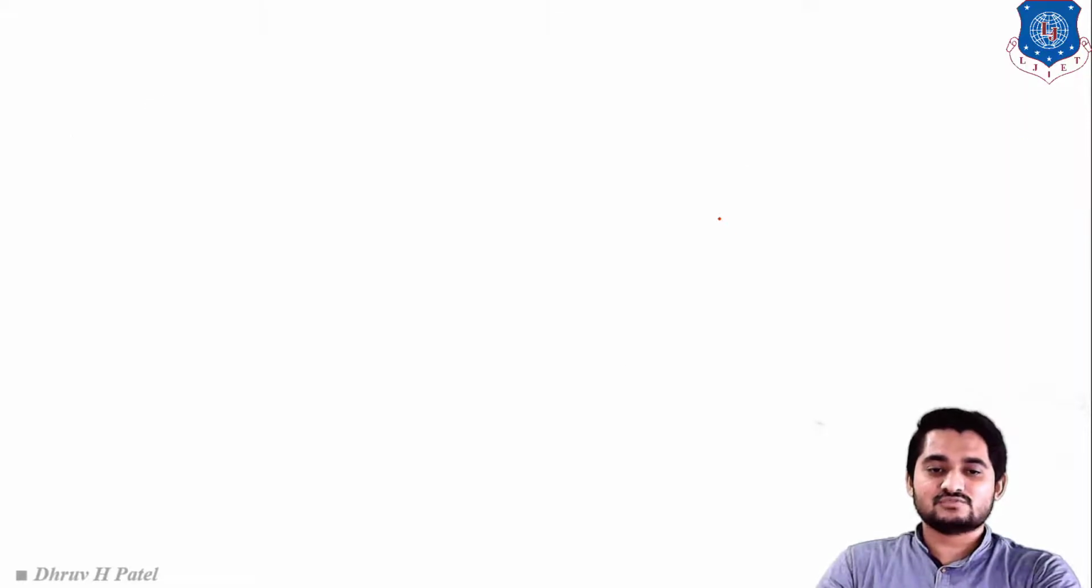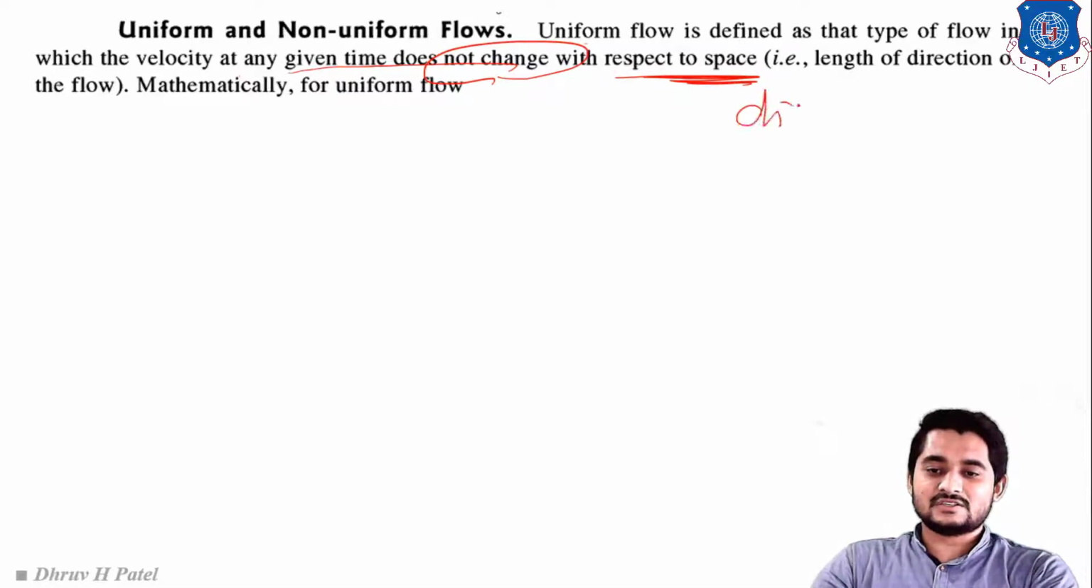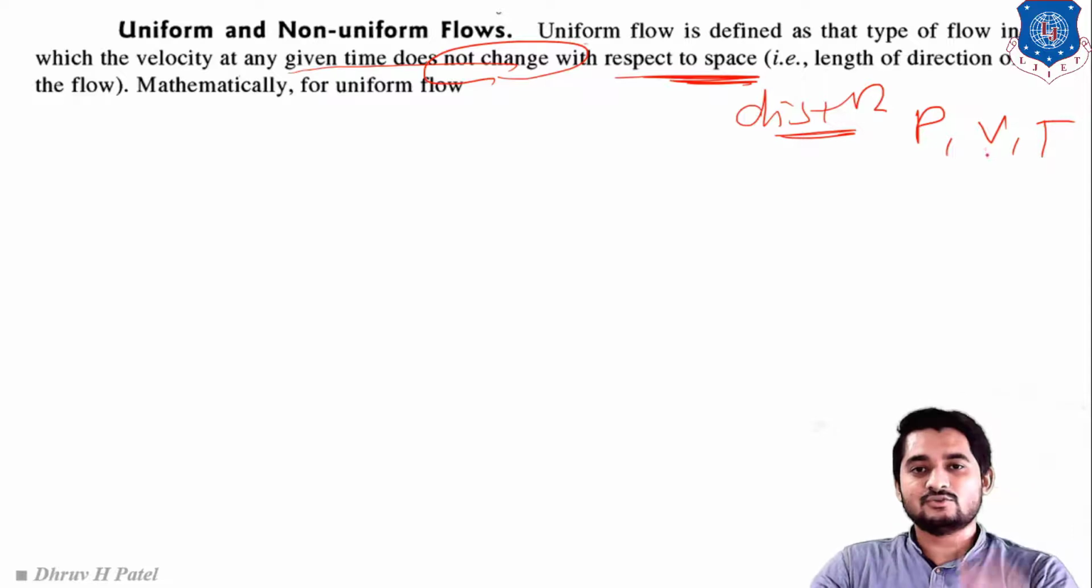Our next flow will be uniform and non-uniform flow. Uniform means it does not change with respect to place or position or distance. Let us take the definition here. Uniform flow is defined as the type of flow in which velocity at a given time does not change with respect to space, or we can say with respect to distance. That means pressure, velocity, temperature remain the same with respect to distance.